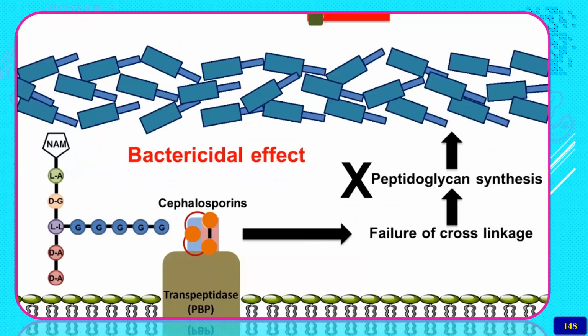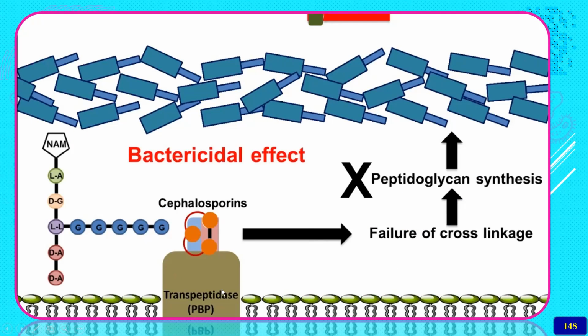The bactericidal effect of the cephalosporins is very similar to that of the penicillins, and the transpeptidases or penicillin binding proteins (PBPs) are inhibited by the cephalosporins. Then there is failure of the cross linkage.